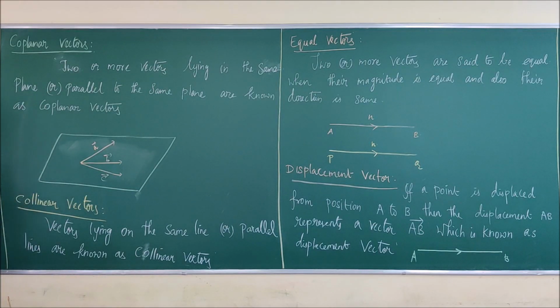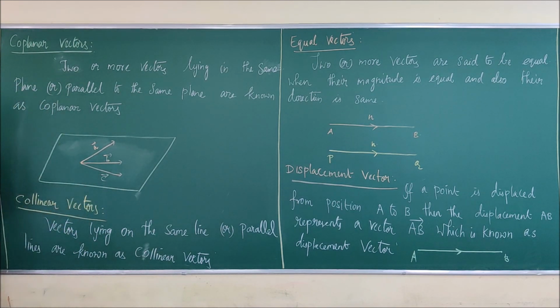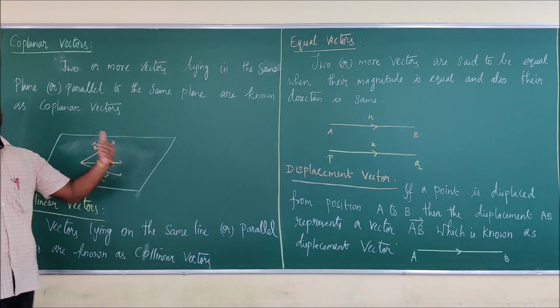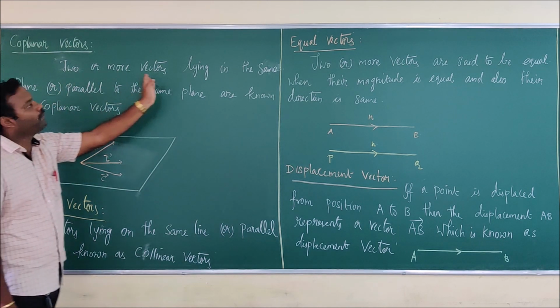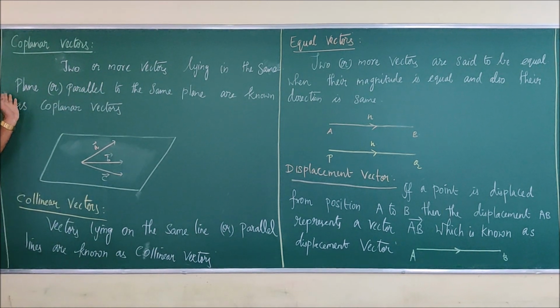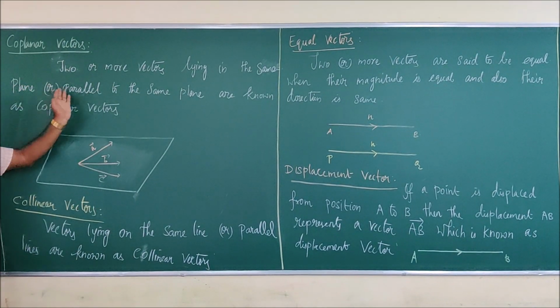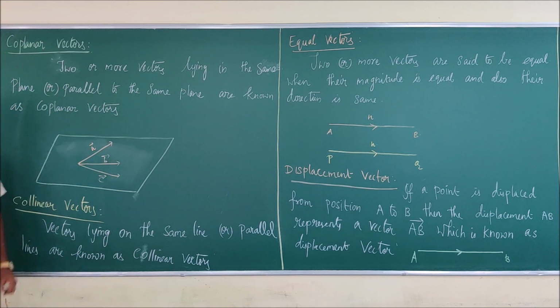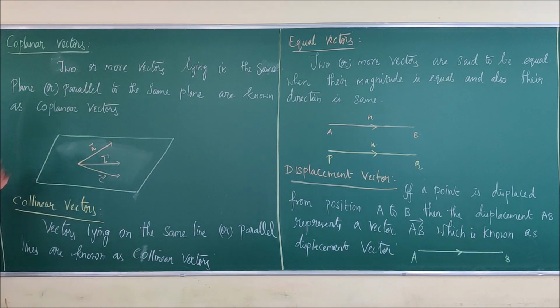In the last video, we discussed the types of vectors up to like and unlike vectors. As the continuation of that video, we are going to see the rest of the vectors. Next we are going to see coplanar vectors. The definition says that two or more vectors lying in the same plane or parallel to the plane, so lying on the plane or parallel to the same plane, are known as coplanar vectors. Two or more means it can be 2, 3, 4, 5, any number of vectors. Suppose let me take a plane.